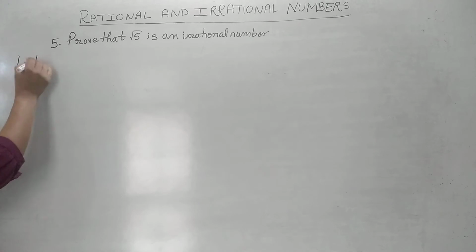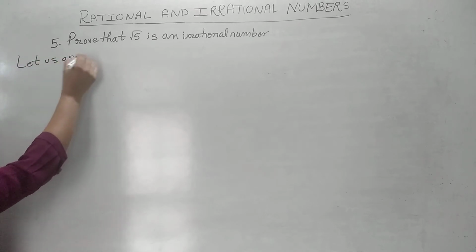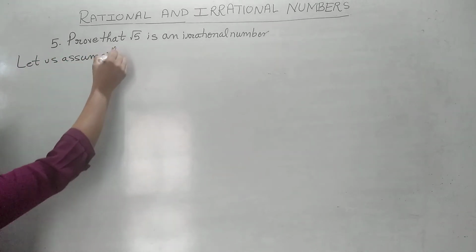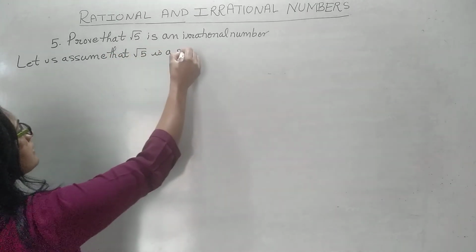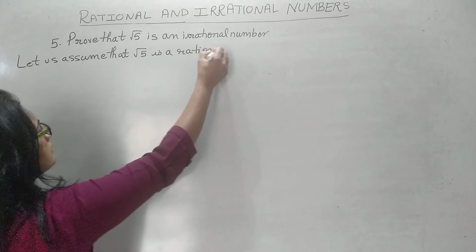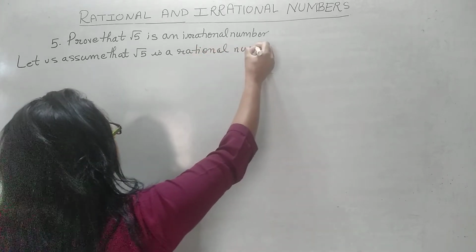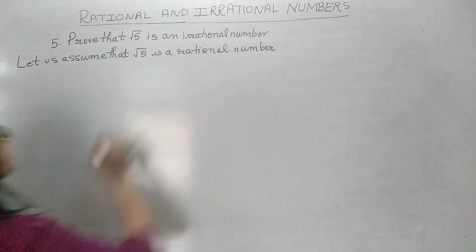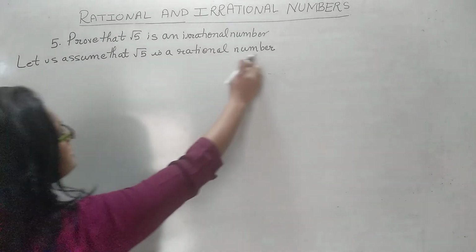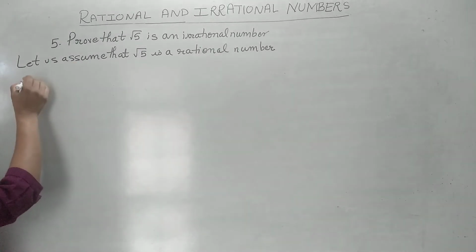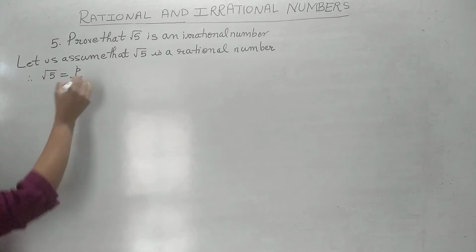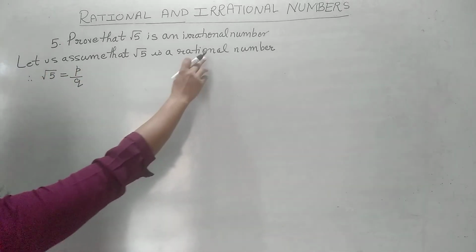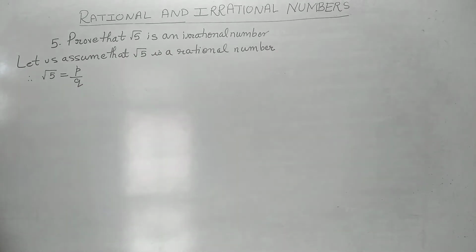First we write here, let us assume that root 5 is a rational number. Now if we have assumed this, if root 5 is a rational number, therefore root 5 can be written as p by q. We are using the definition of a rational number.